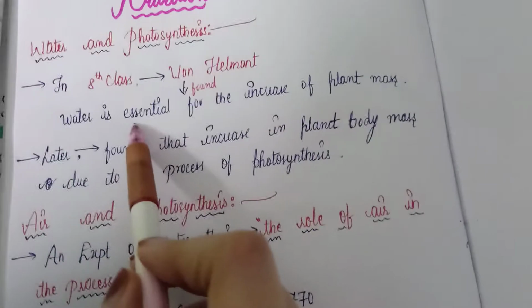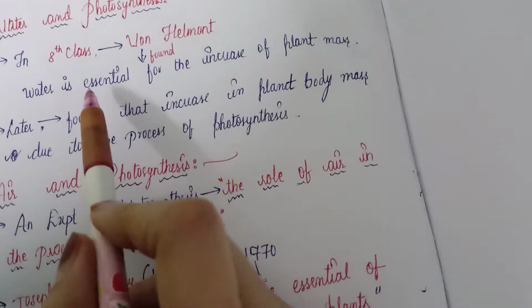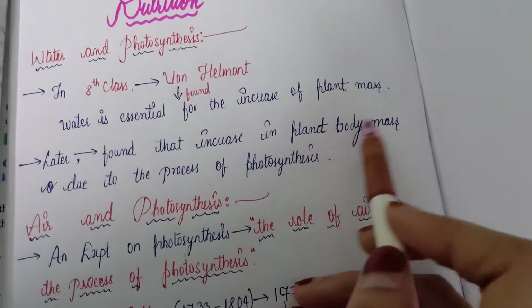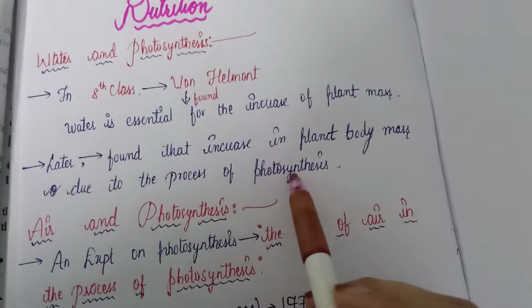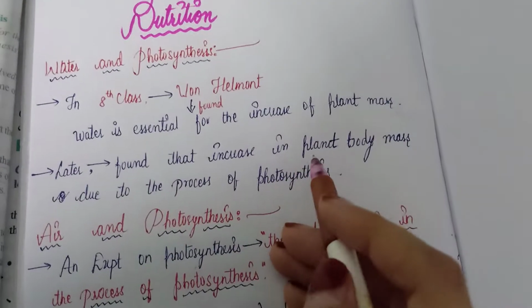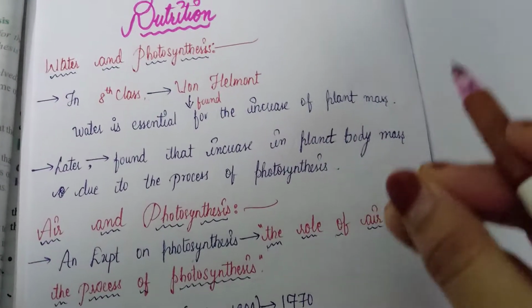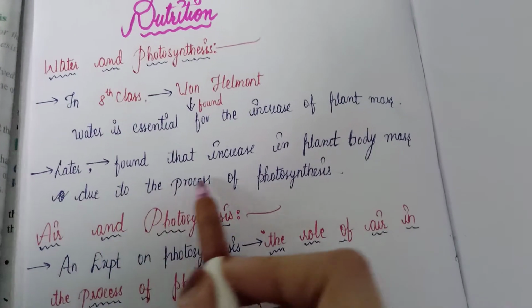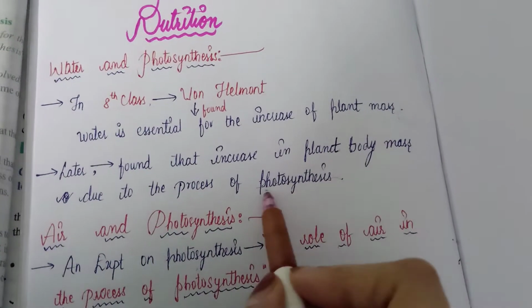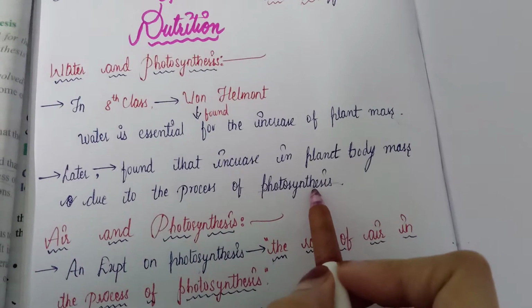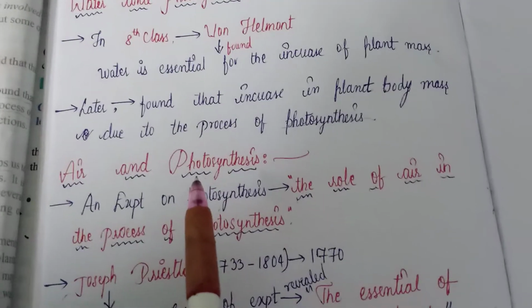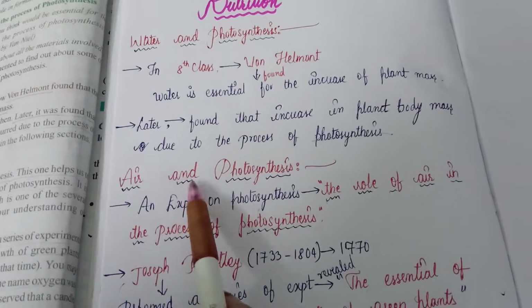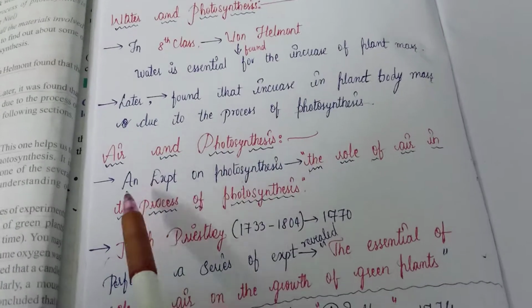At that time, he didn't know about photosynthesis, but later he found that the increase in plant body mass is due to photosynthesis, which means photosynthesis helps in the growth of plants. Understood? And another topic, that is air and photosynthesis.